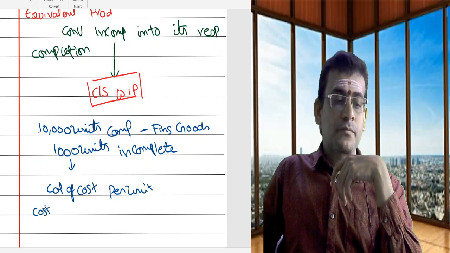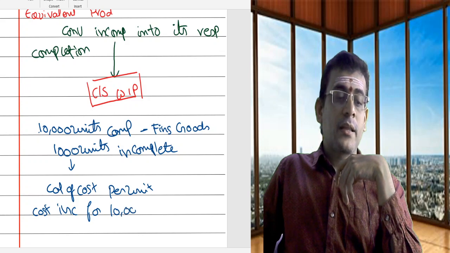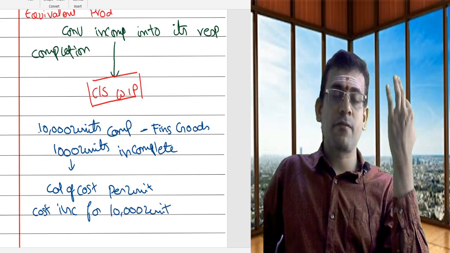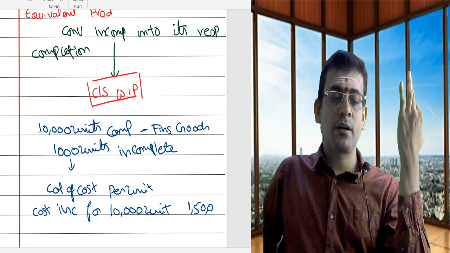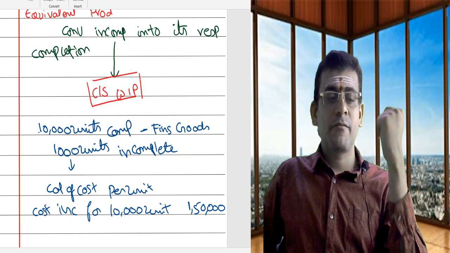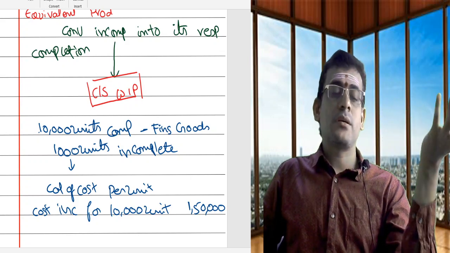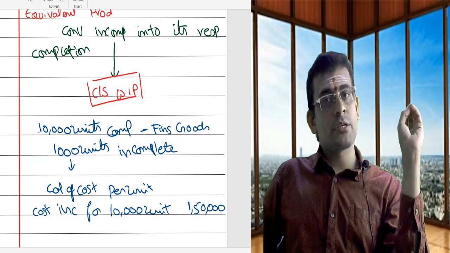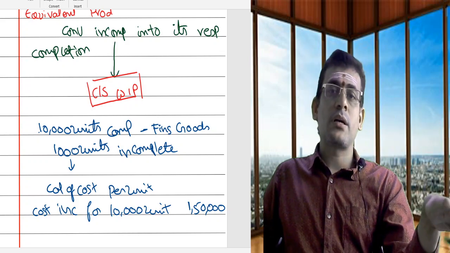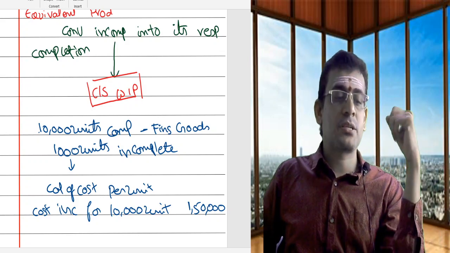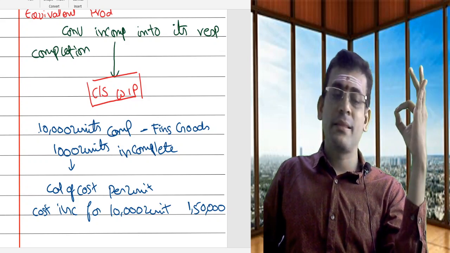I can easily find out the cost incurred for 10,000 units. Let me consider an example. The cost incurred for 10,000 units is going to be 1,50,000. Then I had incurred some cost. Even though these 1,000 units are not complete, you had incurred some cost during the period. Some cost was incurred to bring them to some extent. Let me be more specific: the 1,000 units, I am saying, are incomplete.